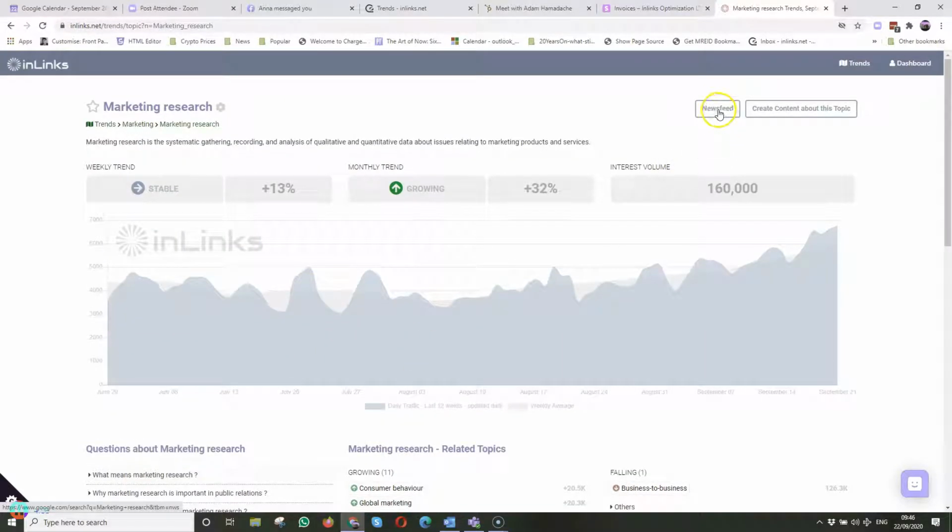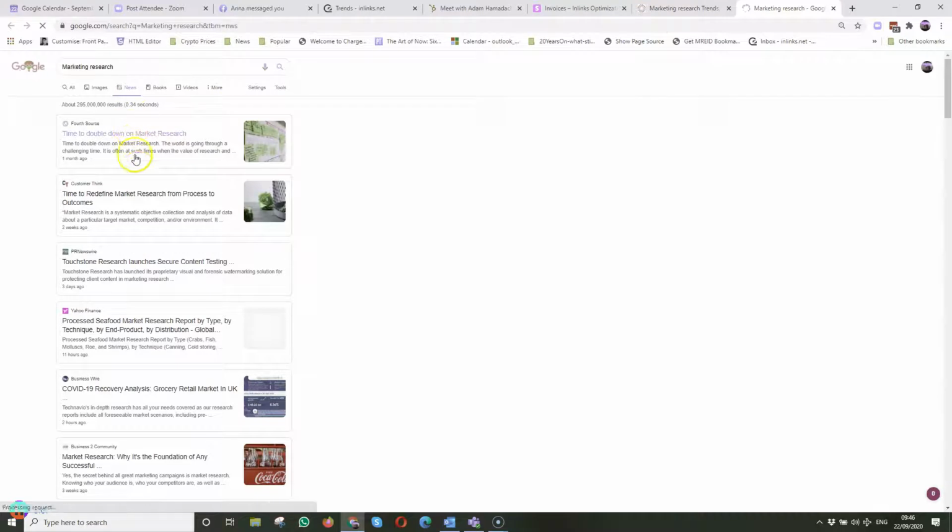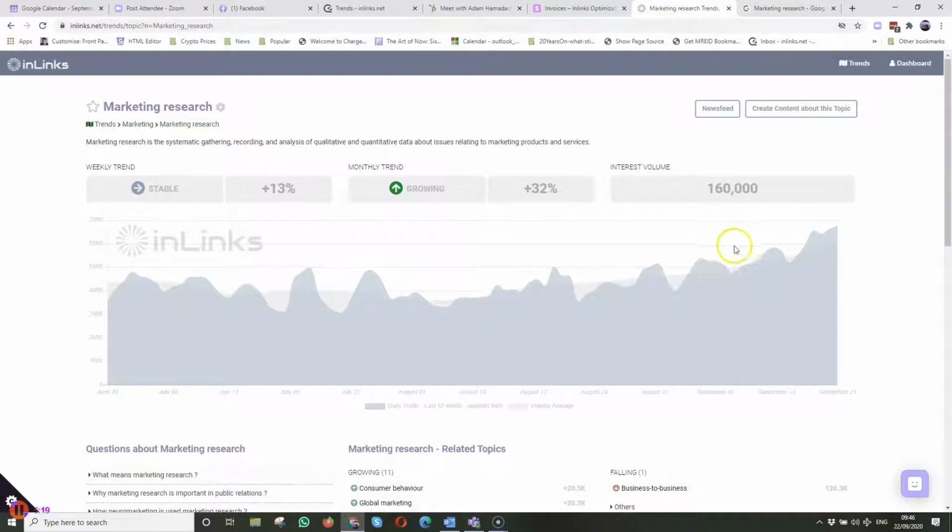I can just check to see whether this is a single off news story, but I don't really need to. I mean, I'll just show you what news is going on with marketing research. So fourth source talking about time to double down, time to redefine. So there's a lot of generic underlying conversations and news stories about marketing research, which is increasing the interest in the subject matter. So this seems like a good one to go for, and so I'm going to put that into my dashboard.